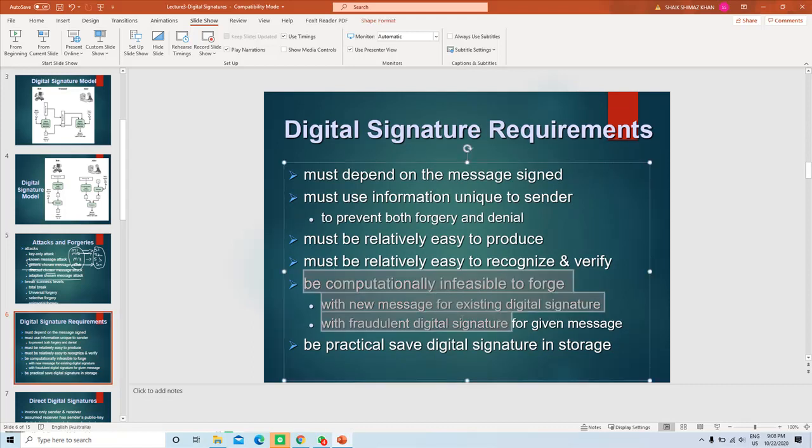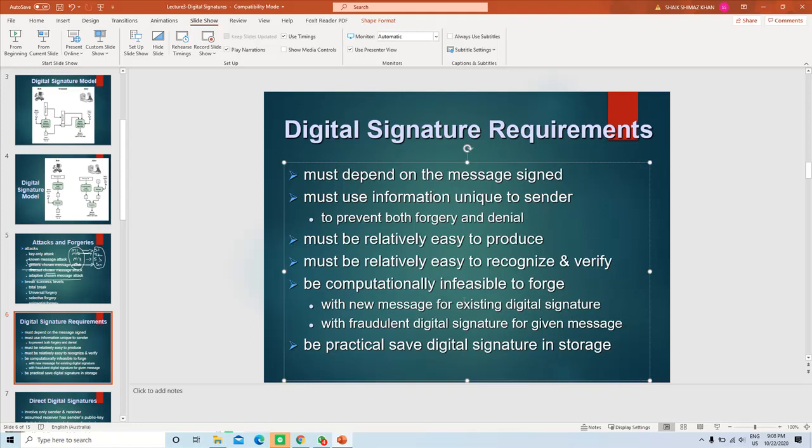It should be computationally infeasible to forge. So it should be difficult for an attacker to forge the signature or the message. Sometimes the attacker can forge a new message for an existing digital signature, or he can create a fraudulent digital signature for a message.